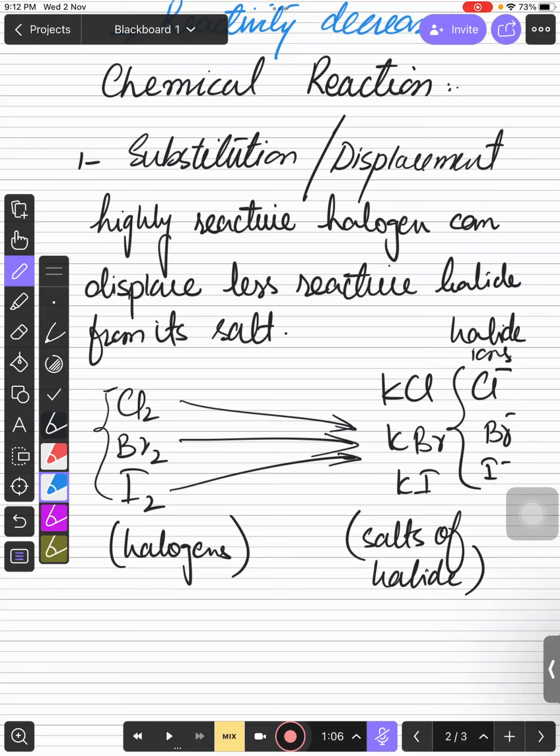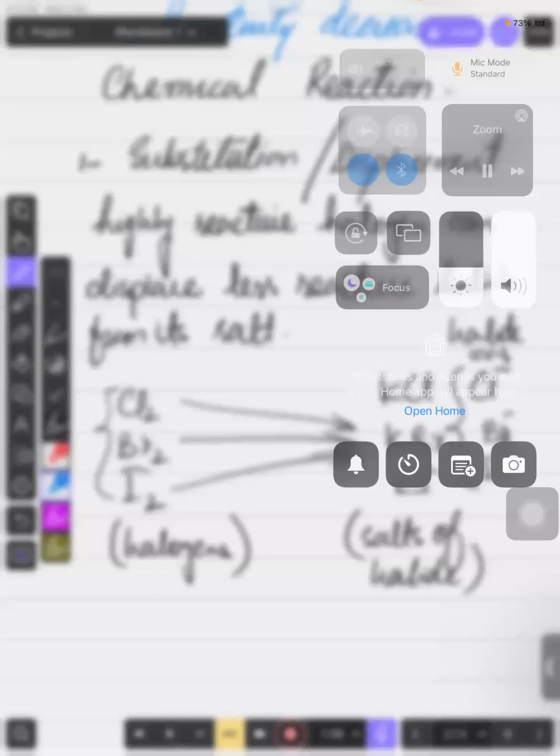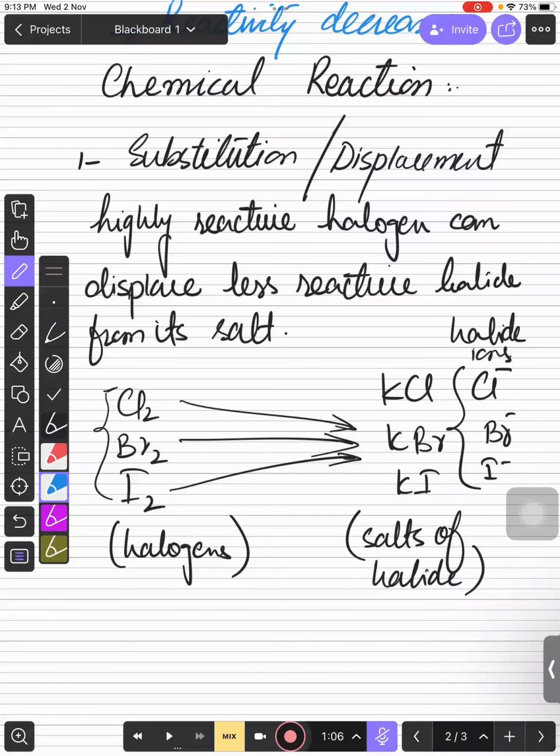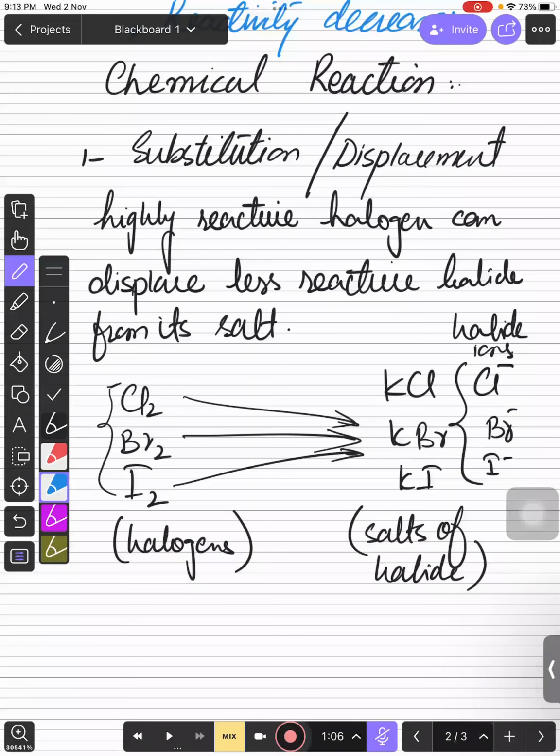So you can see this, it is elemental form of halogen. So this is termed as halogen, and this is actually salt. So you can call this as chlorine, and if you have salt, so you can call this as bromide, right?